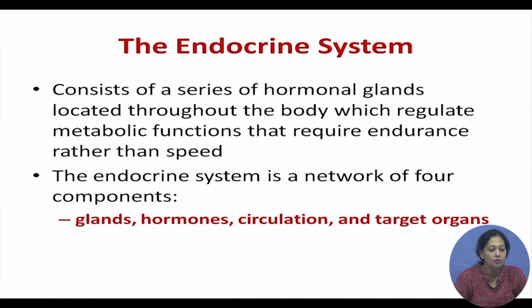The endocrine system consists of four components: the glands, the hormones, the circulation of these hormones and the target organs. That is how the hormones reach specific organs, and how they affect them during a stressful situation in this case.